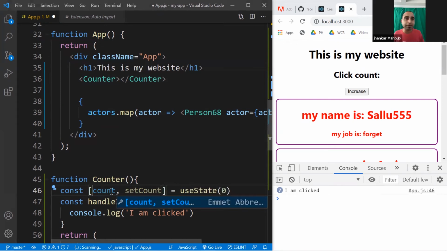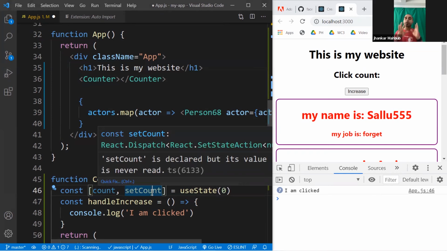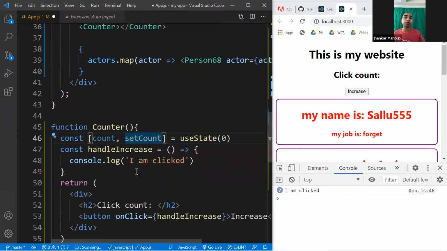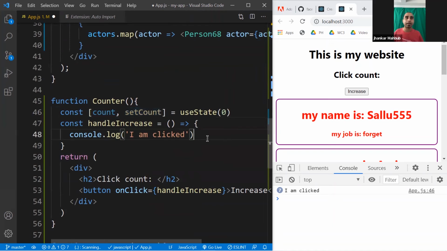So this is the variable and this is a function. The variable will give you the current value of the state. For example, previously we talked that whenever you're adding one extra, you need to know what was the previous value. That means somebody has to keep track of all the things you added earlier, and this is the variable. And if you are adding one, this is the function to change this variable. That's pretty much it.